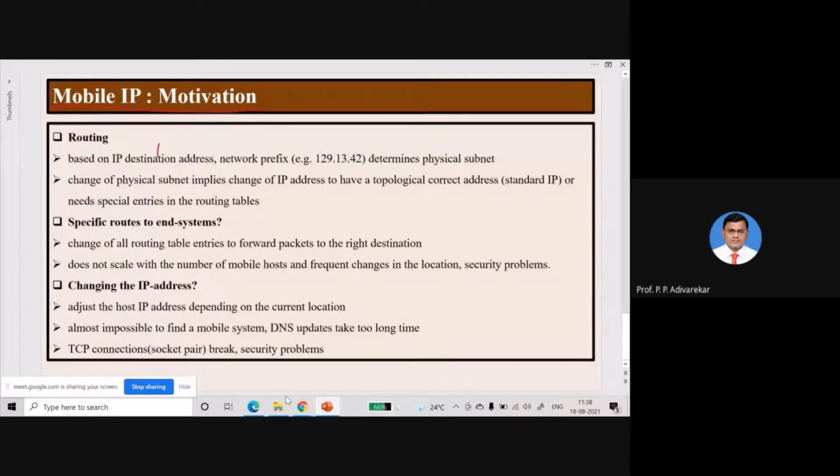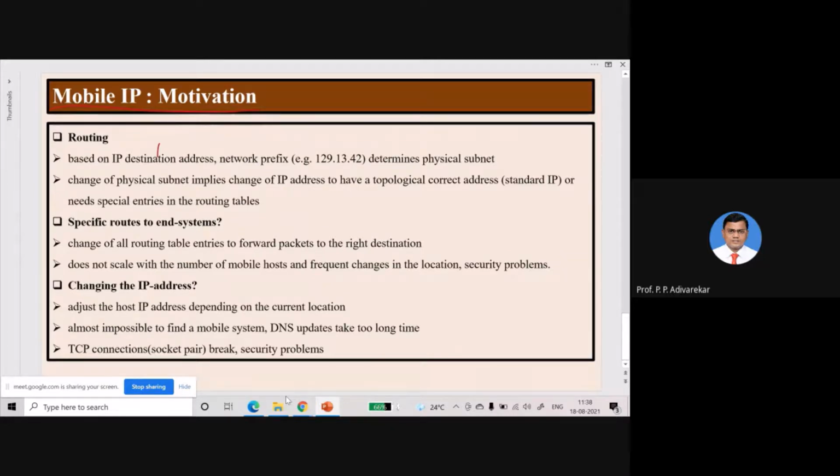Routing is done based on the destination address, that is the IP address of the destination node, or the network prefix, which is the address of the particular physical subnet where that node is residing. If you want to send a packet to a particular user, you will mention its IP address in your IP datagram, and the router will forward that packet.